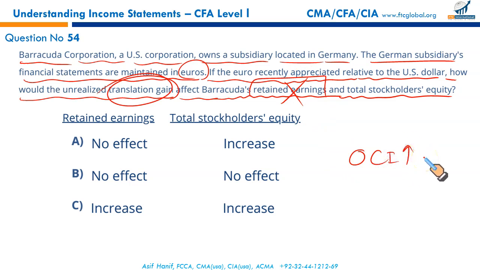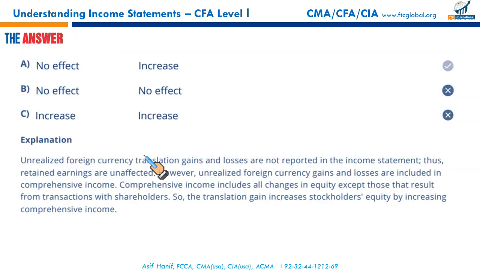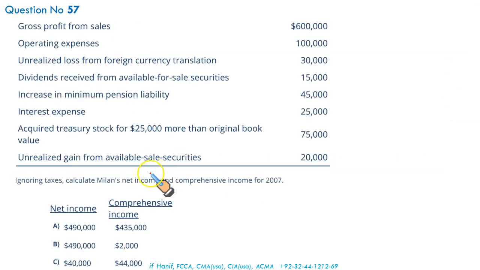There are 4 items we discussed in detail. One of them is the foreign currency translation. Since it's a gain, it will increase your OCI, and OCI is reported as a part of equity. Other comprehensive income balance is reported as a part of your shareholders' equity. So it will increase your total stockholders' equity. So that makes A the correct option. And A it is.